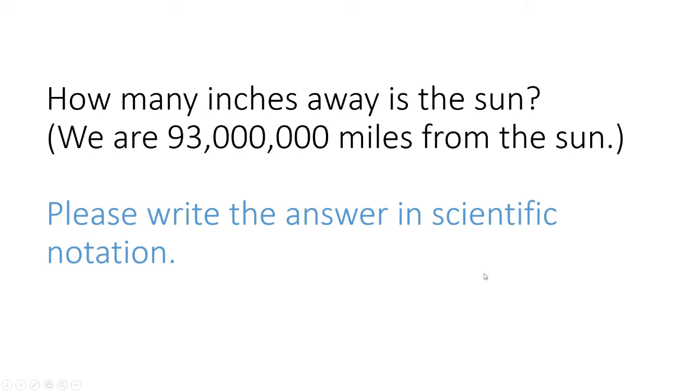All right, let's do another one. How many inches away is the sun? Let's assume the sun is 93 million miles from the Earth. That is an estimate. You have to estimate it because sometimes the sun's a little bit closer and sometimes the sun's a little bit farther. The Earth travels in an elliptical orbit. But 93 million miles is a good, fair approximation. Please figure out how many inches the sun is from us and write your answer in scientific notation. Please pause the video now.